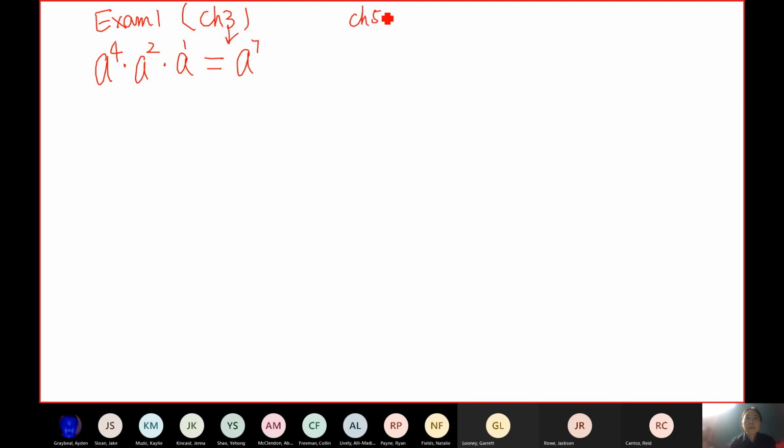Now chapter 5, section 5.1. If you look at the homework question, what I'm going to do is change some of them to negative. For example, I'm going to change this to -4 instead of +4, keep the second one positive, and change the next one also to negative. Although some of the exponents become negative, you can still use the same formula. Those formulas still work.